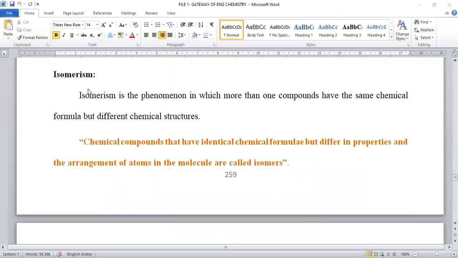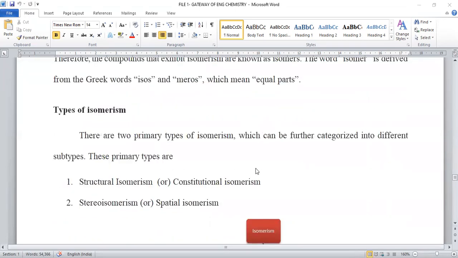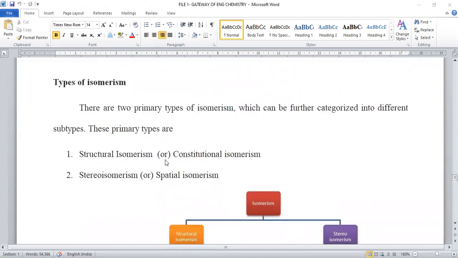Now we are going to discuss the concept called isomerism. Isomerism is the phenomenon where chemical structures differ, but the molecular formula is the same. If compounds have the same molecular formula but exist in various chemical structures, it is known as isomerism. Isomerism is basically of two types: structural isomerism and stereoisomerism.